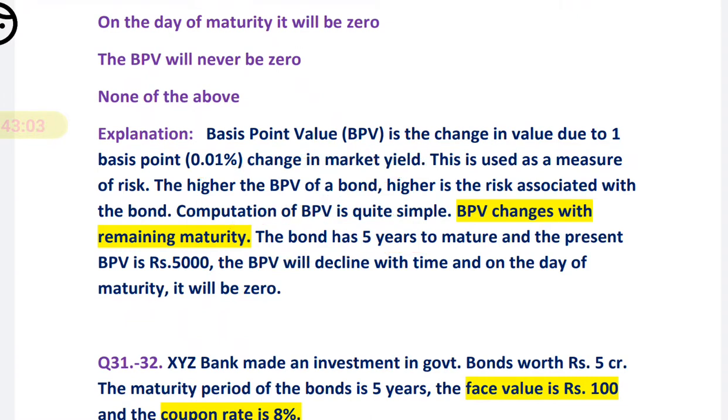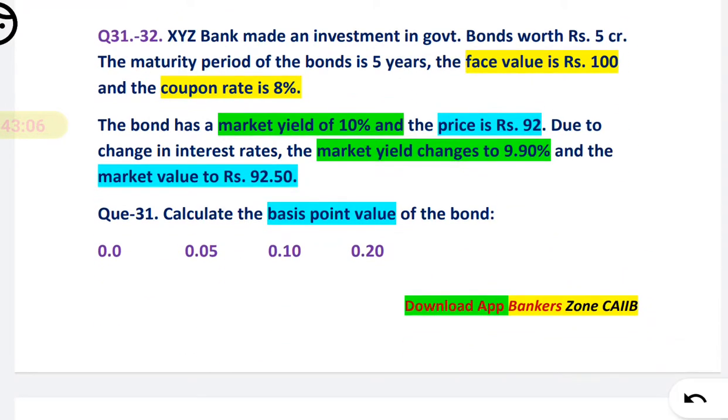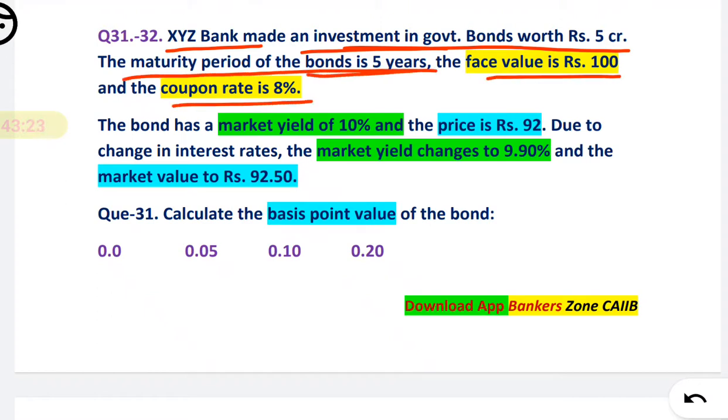Okay, now questions 31 to 32 we have to solve using a case study type problem. See, XYZ bank made an investment in government bonds worth 5 crore. The maturity period of the bond is 5 years, face value is 100, coupon is 8%. The bond has a market yield of 10% and a price of 92. Due to changes in the interest rate, the market yield changed to 9.9% and the market value to 92.5. So calculate the BPV. We have to find the BPV.